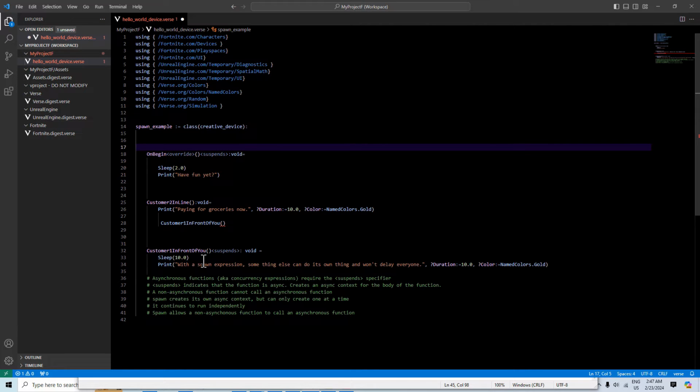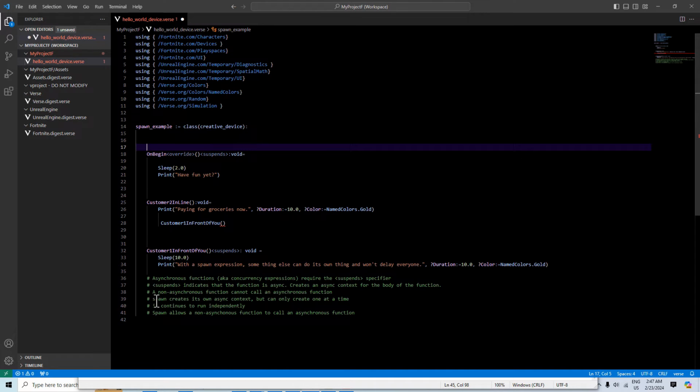Whenever you see suspends, you know that it's either an async function or that it can hold concurrency expressions. So here, there's no suspends, so you can think, oh, this is a synchronous function. That means it's going to fire within a frame, right away. It's an immediate function. But now I'm calling an asynchronous function. So here, this is a synchronous function calling an asynchronous function, or I could say it's an immediate function calling a suspends function.